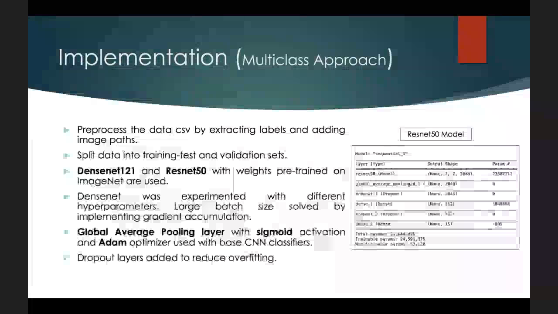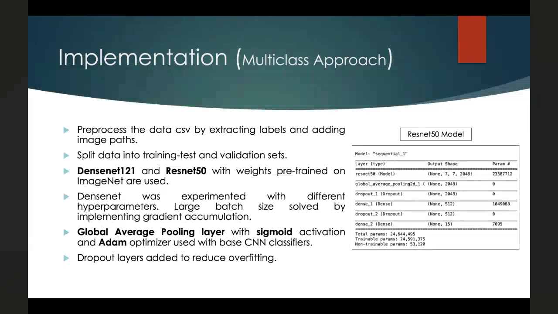For our multi-class implementation approach, we have basically used transfer learning using DenseNet and ResNet pre-trained models. The authors of the DenseNet paper show that by connecting every layer of the neural network with every other layer, they are able to better use features in deeper layers of the network, and DenseNet can achieve state-of-the-art results with fewer parameters and less computation compared to ResNet. For our transfer learning approach, we also add a couple of dropout layers and a global average pooling layer to reduce overfitting. Moving on to the next slide.